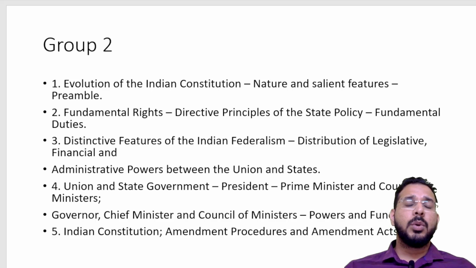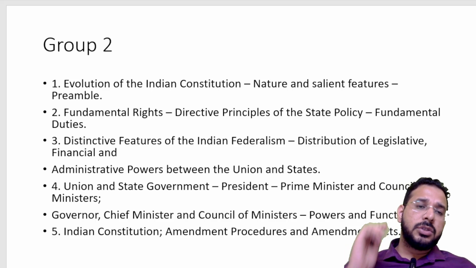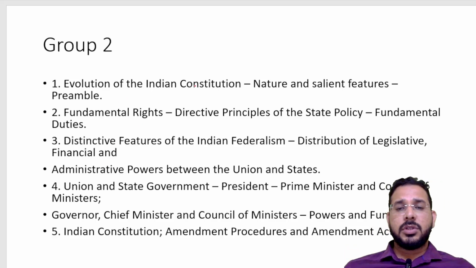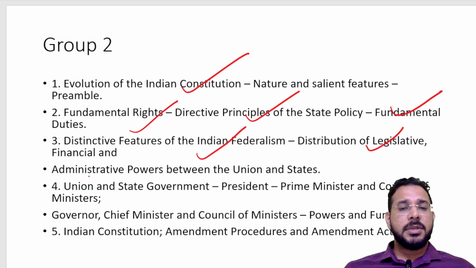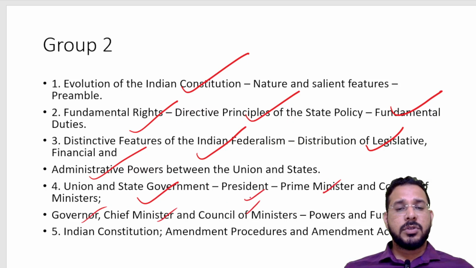So this is the Group 1 polity syllabus, the Constitution syllabus. Whereas in Group 2 also we have evolution of the Constitution, fundamental rights, DPSPs, fundamental duties, then Indian federalism, how legislative, financial, administrative powers are divided between Union and states. Then we have Union and state governments like President, Prime Minister, Council of Ministers, Governor, CM, Council of Ministers.